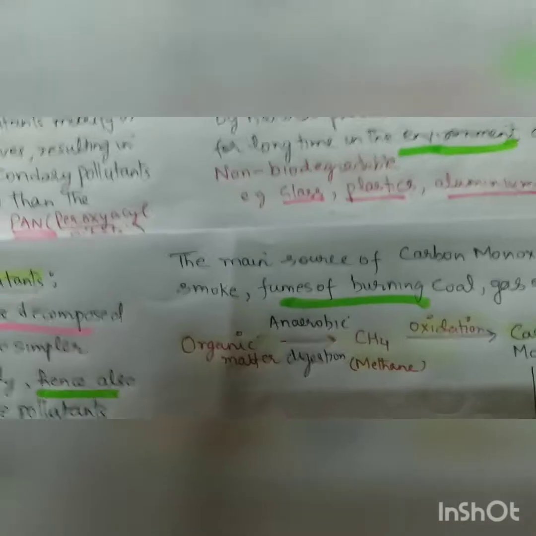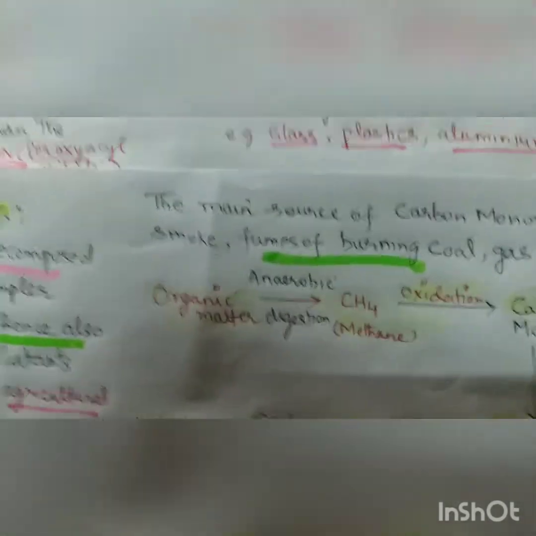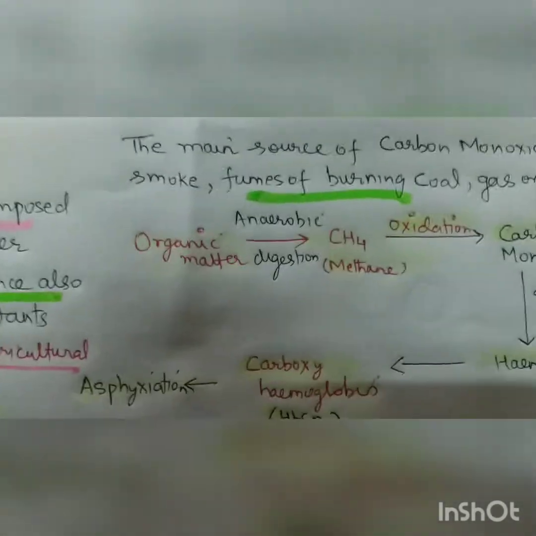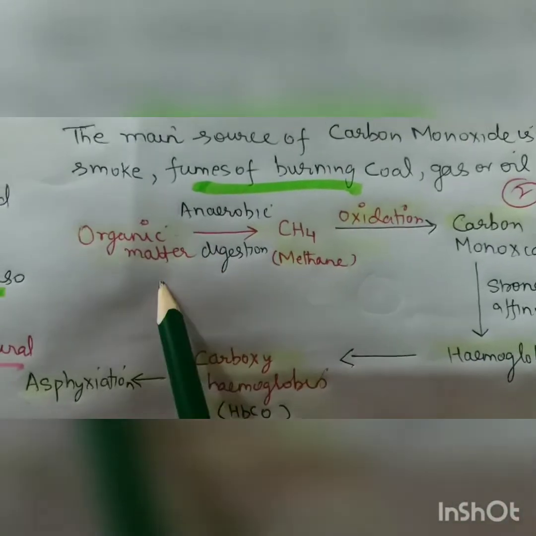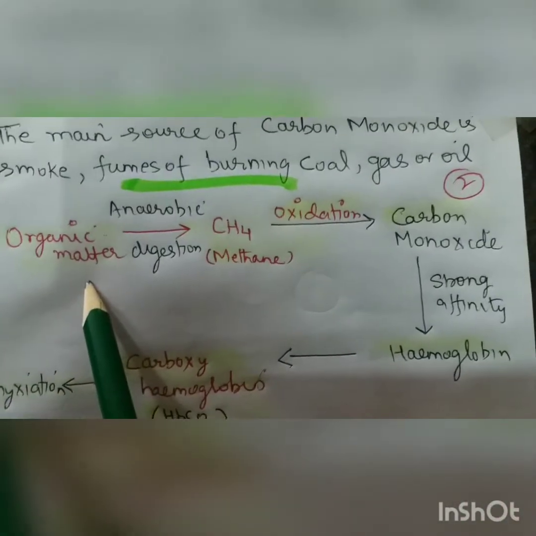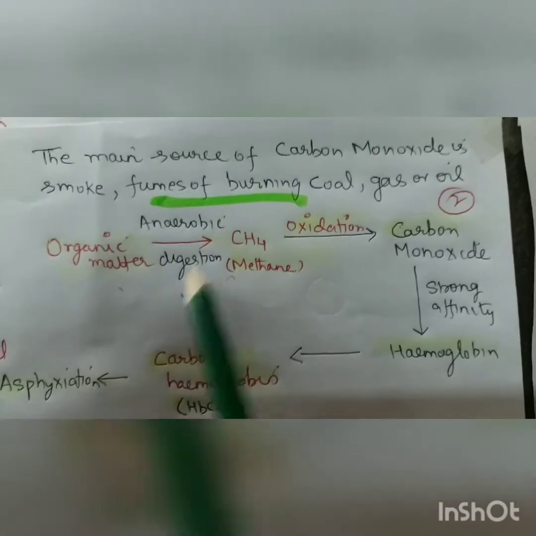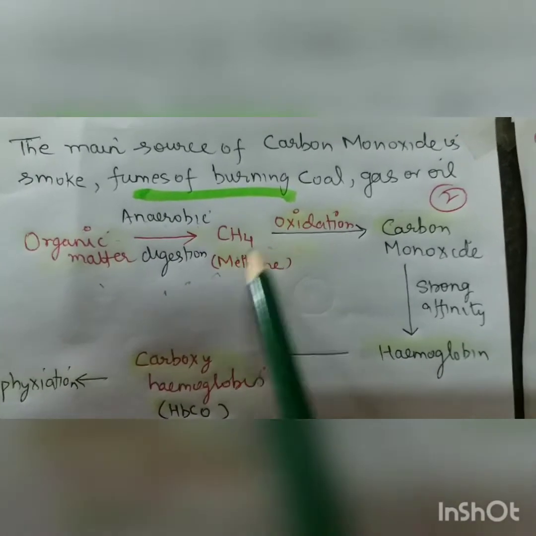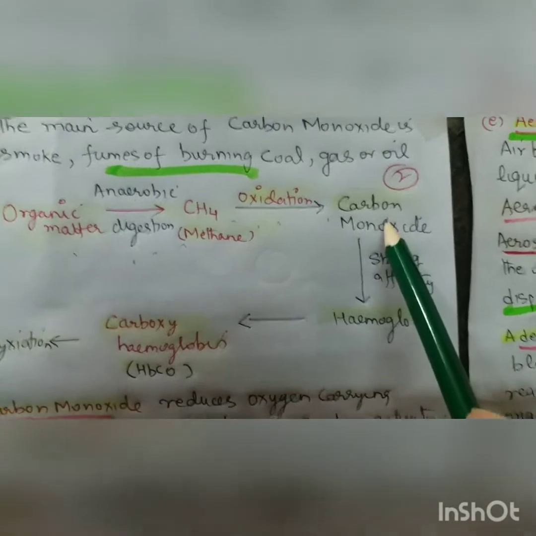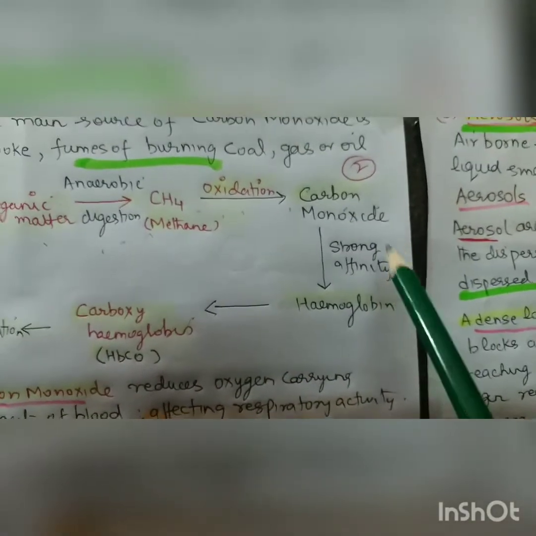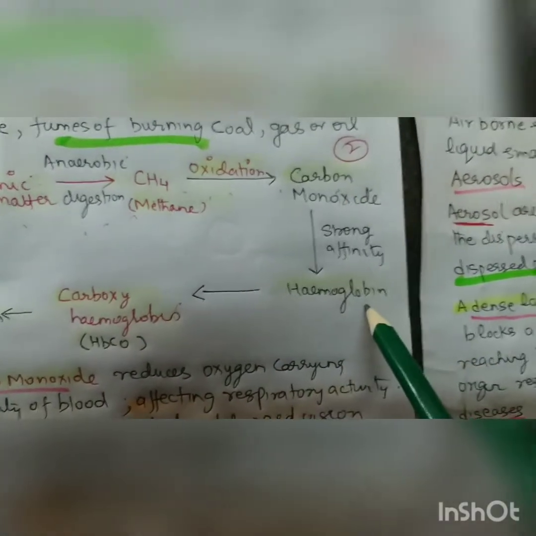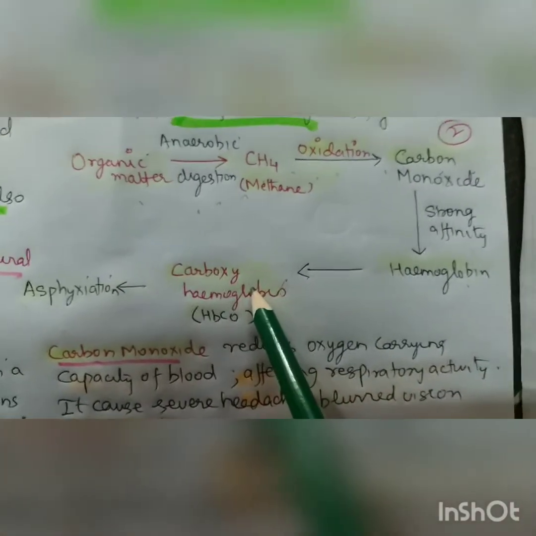So we have a lot of news about this. So how it works is this. See, if organic matter under anaerobic digestion, when oxygen is not available, is converted into methane, and this methane on oxidation forms carbon monoxide, and this carbon monoxide has a strong affinity for the hemoglobin in our blood, and it forms carboxyhemoglobin, right?